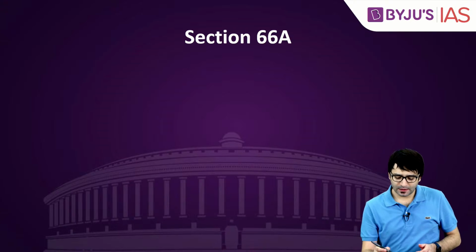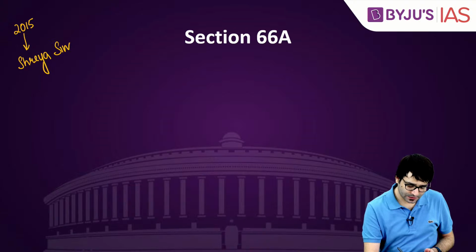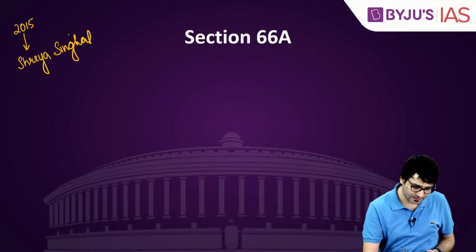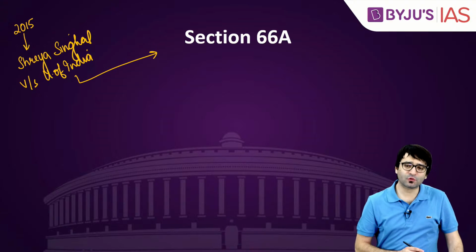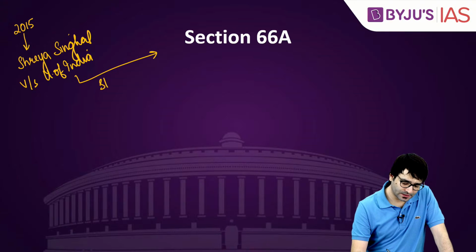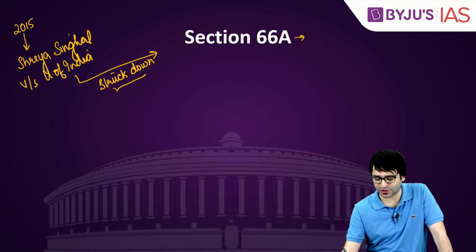Why? The year was 2015, in a very famous Shreya Singhal versus Union of India, the Supreme Court struck down Section 66A of the Information Technology Act.